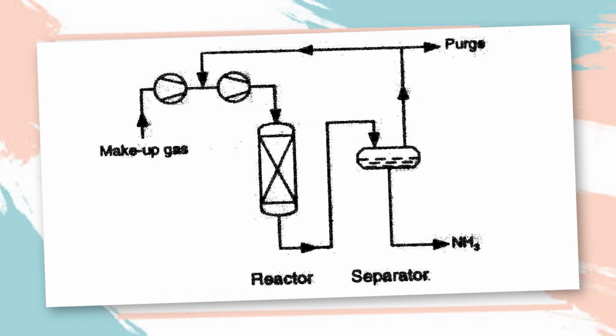It starts here where the makeup gas, which is N2 and H2, will combine together, then flow to the reactor, and then go to the separator, which will separate ammonia and the purge gas, which is unreacted H2 and N2. This purge gas might be removed or it will be recycled for the next process.